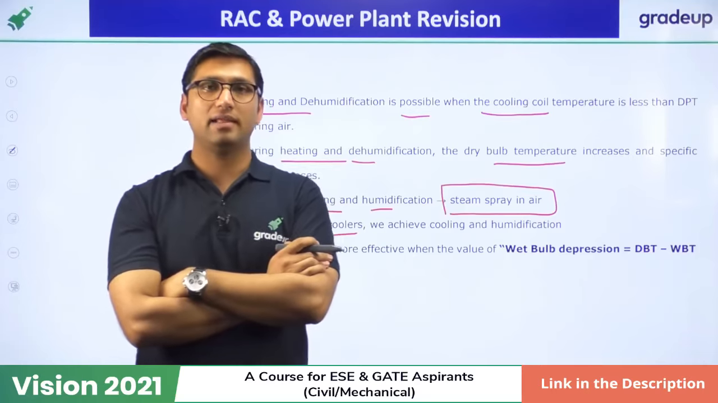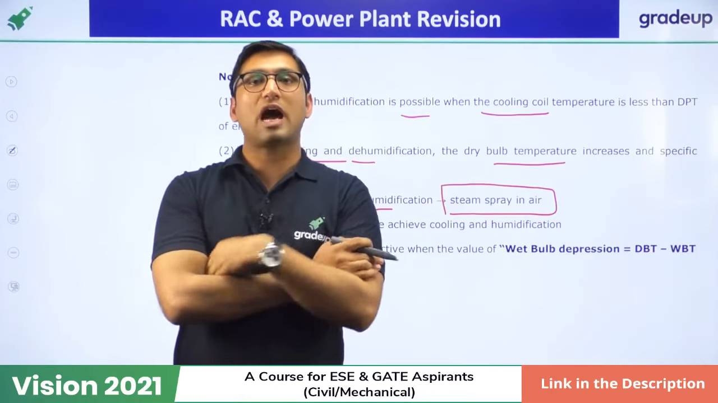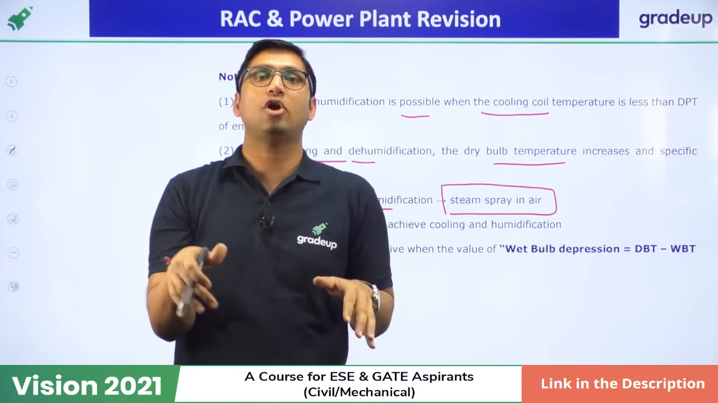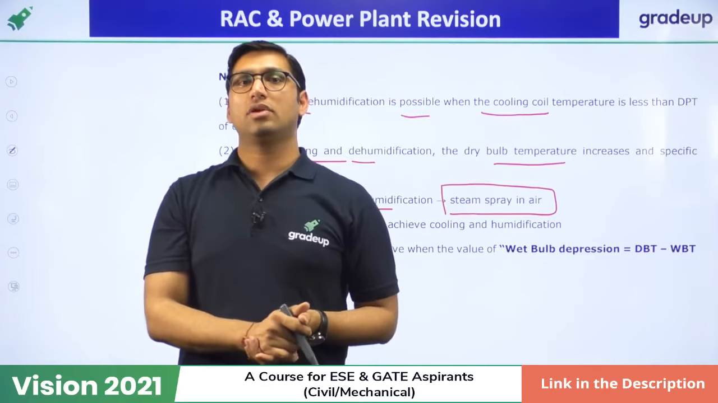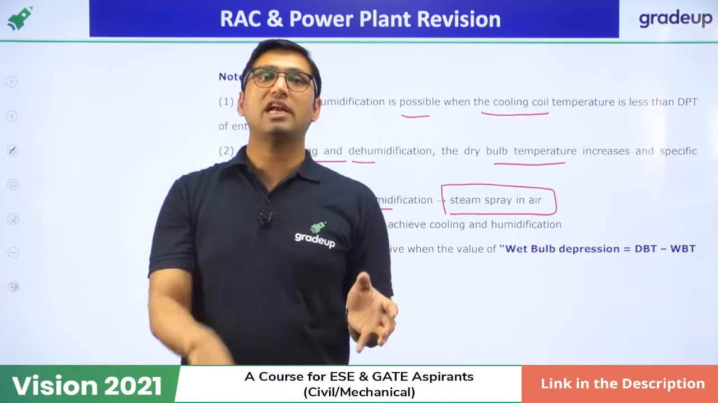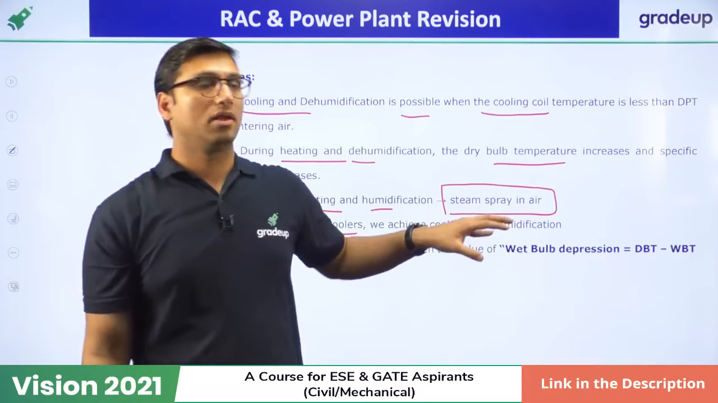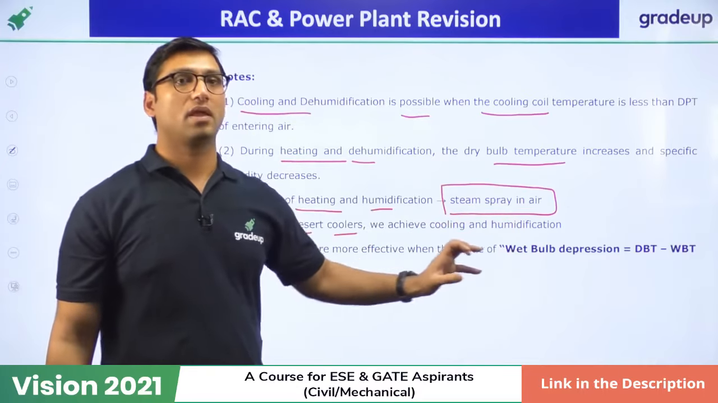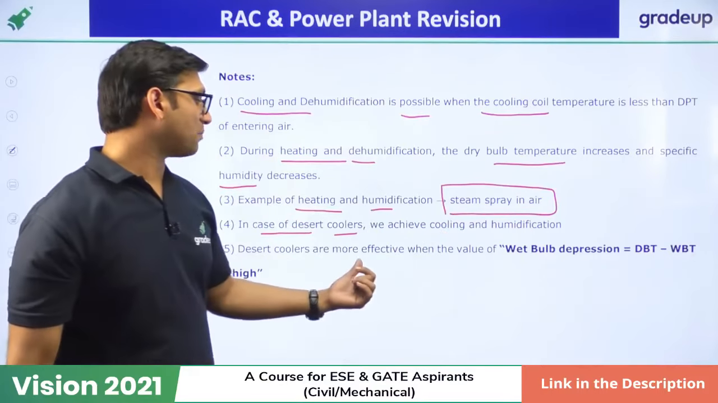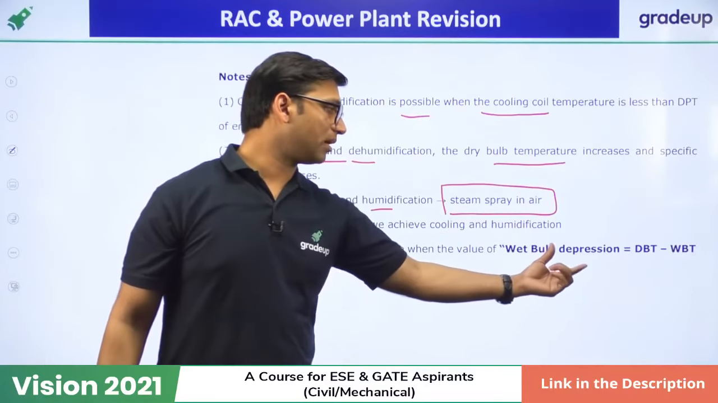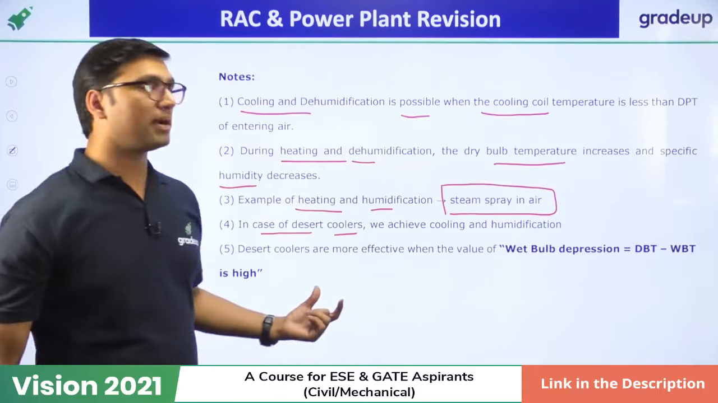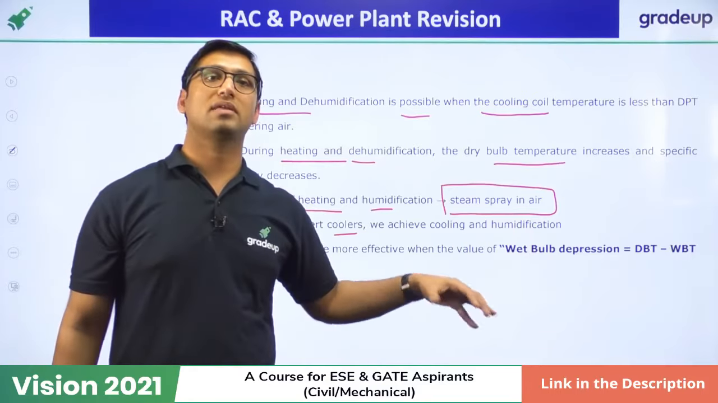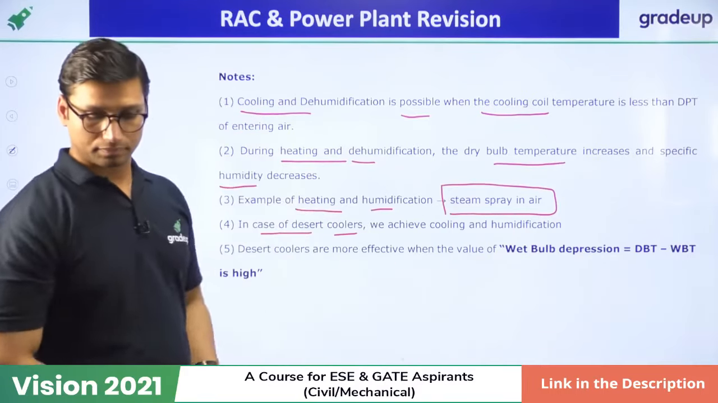That is why it is recommended to put the desert cooler outside your room so that humidity cannot be increased in the room. So why are desert coolers kept outside the room? So that the humidity of the room should not increase, because desert coolers are based on cooling and humidification. And desert coolers are more effective when the value of wet bulb depression is high. Okay.